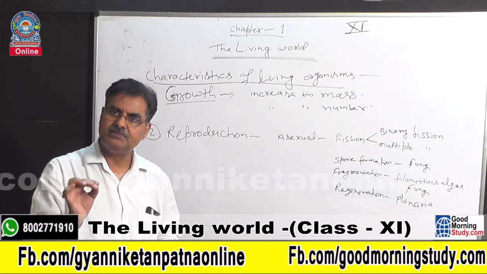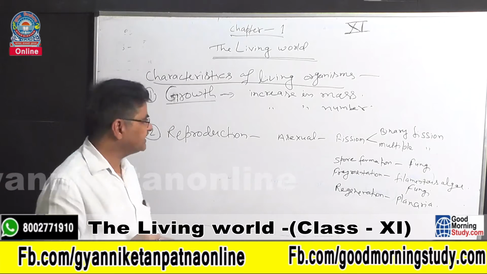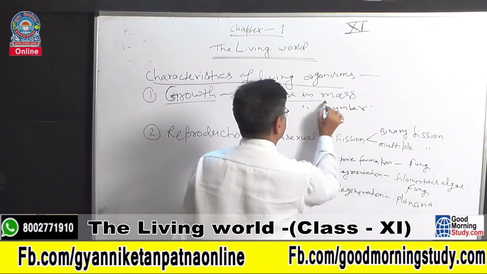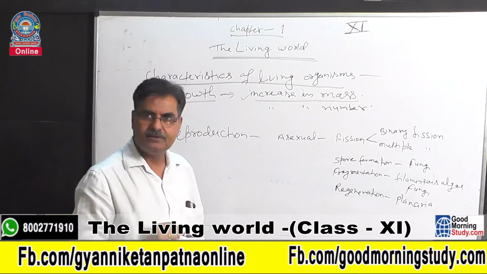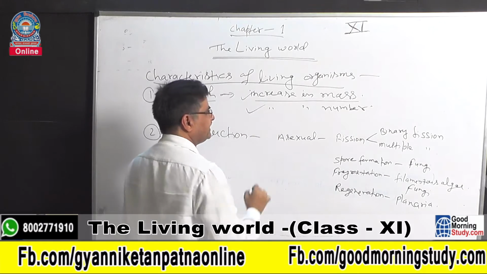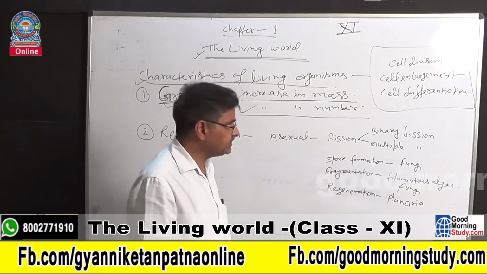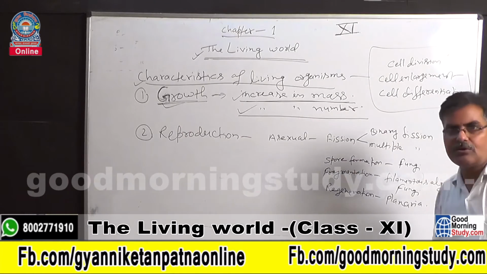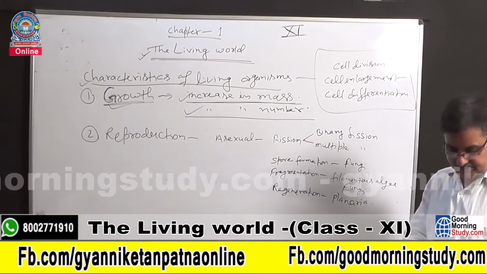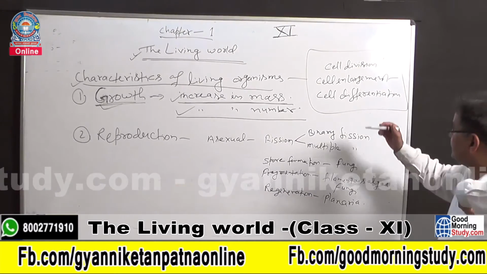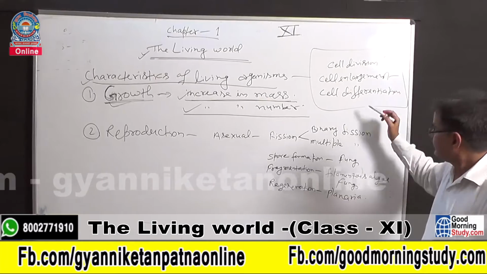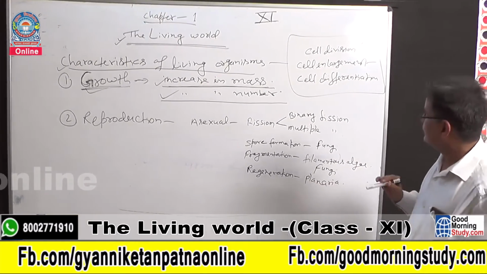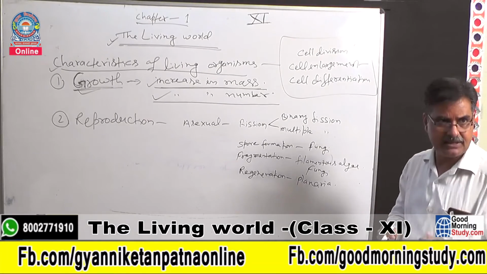This growth actually includes two characteristics. One is the increase in mass, and another is how growth occurs in living organisms, whether unicellular or multicellular. In multicellular organisms there are three steps: cell division, then cell enlargement, and then cell differentiation. In unicellular organisms also, growth occurs by cell division.